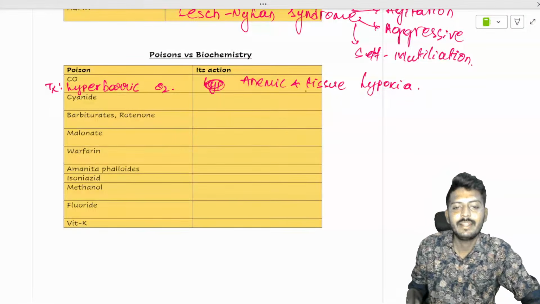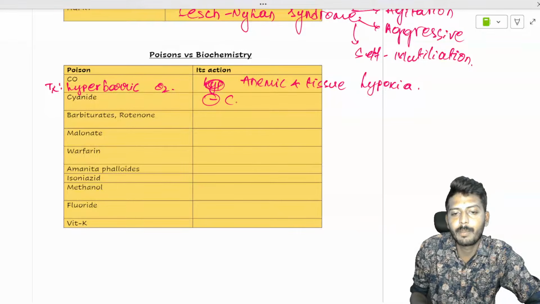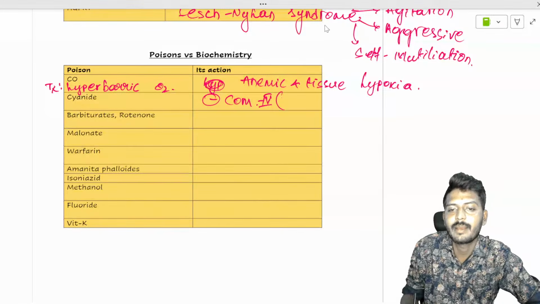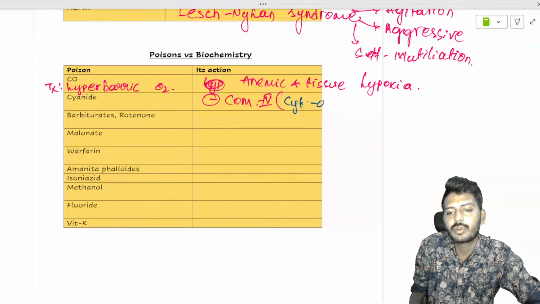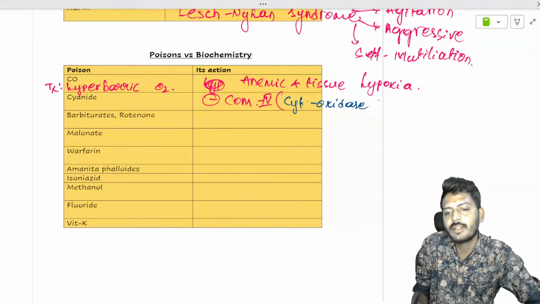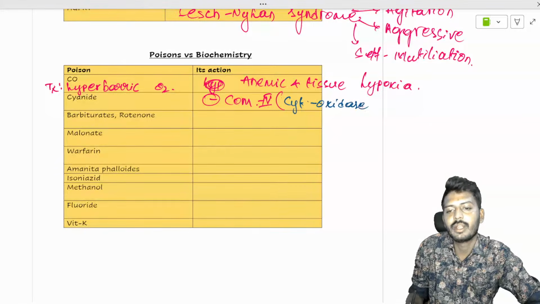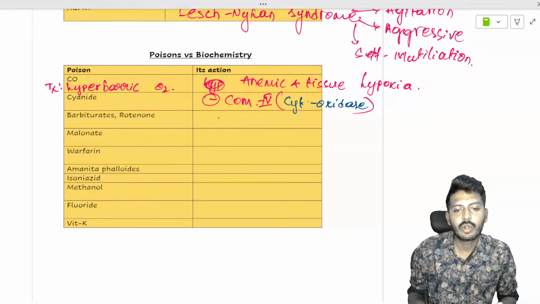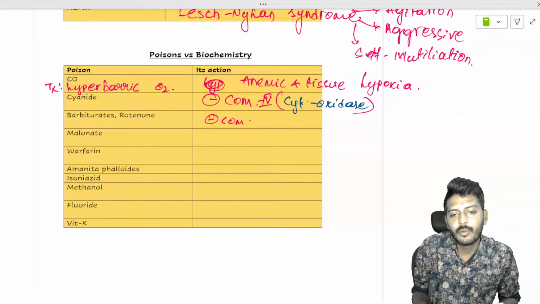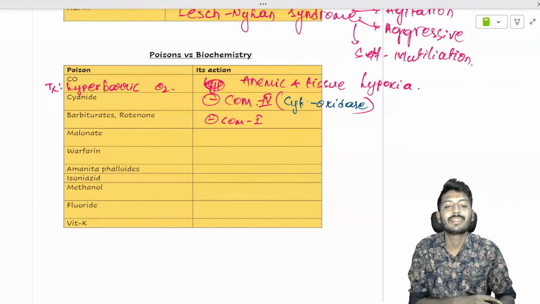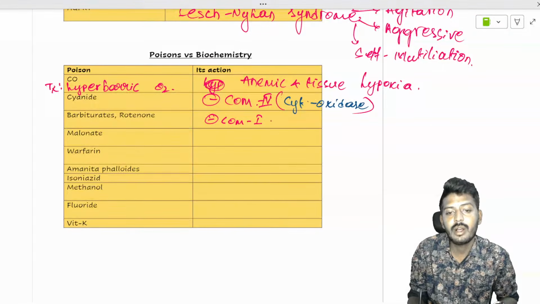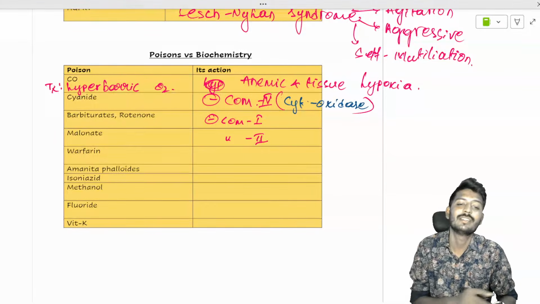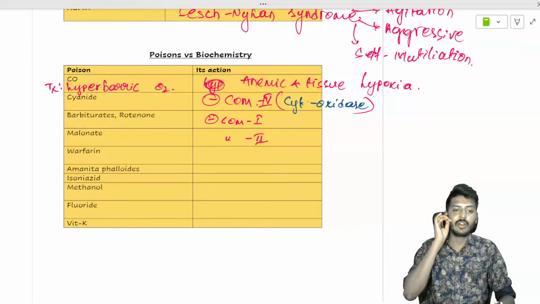Then cyanide will block complex 4 of the electron transport chain. The name of the enzyme is cytochrome oxidase. Barbiturates and rotenone inhibit complex 1 of the electron transport chain, which is NADH dehydrogenase. Malonate will block complex 2, which is succinate dehydrogenase.